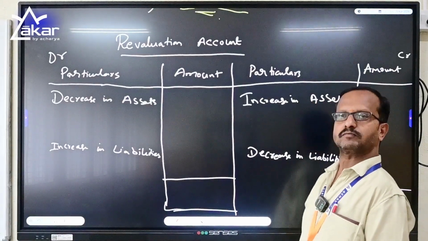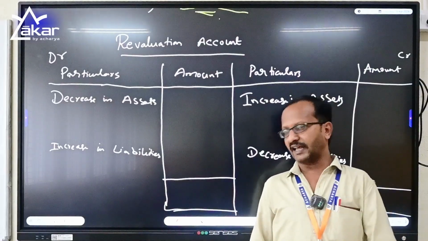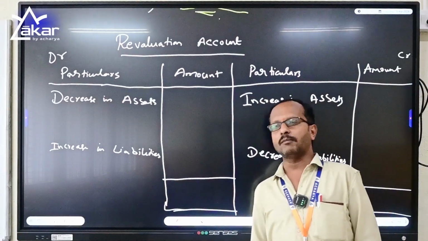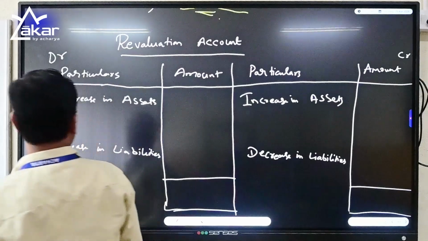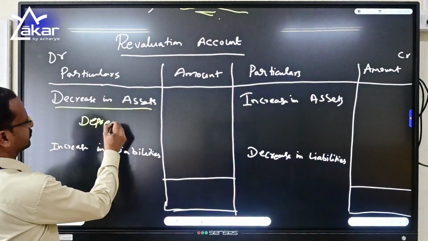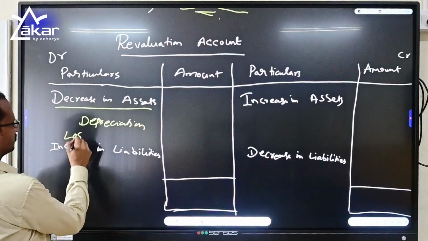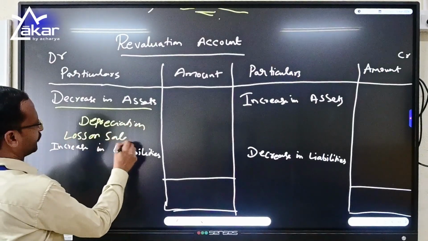Decrease in assets may be depreciation or sale of assets. That will come under the decrease in assets, and that will be a loss to the company. So we will record it as depreciation under the revaluation account. Loss on sale of assets too.